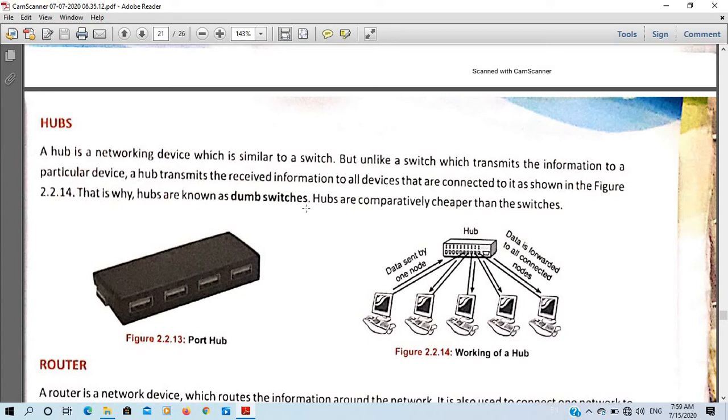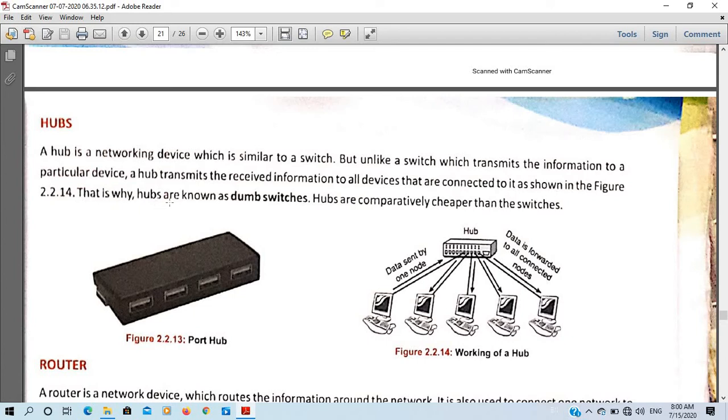Again I am repeating. A hub, unlike a switch, which transmits the information to a particular device, transmits the received information to all the devices that are connected to it.